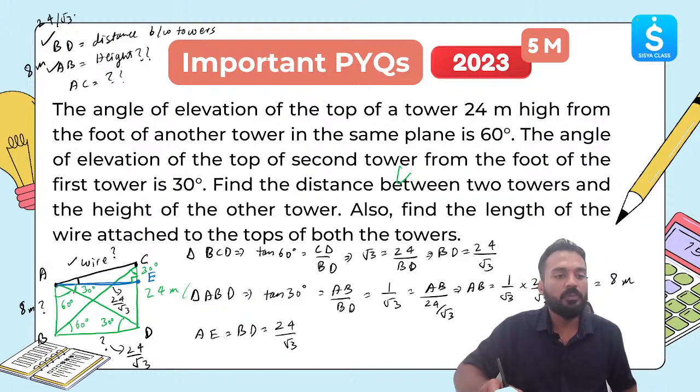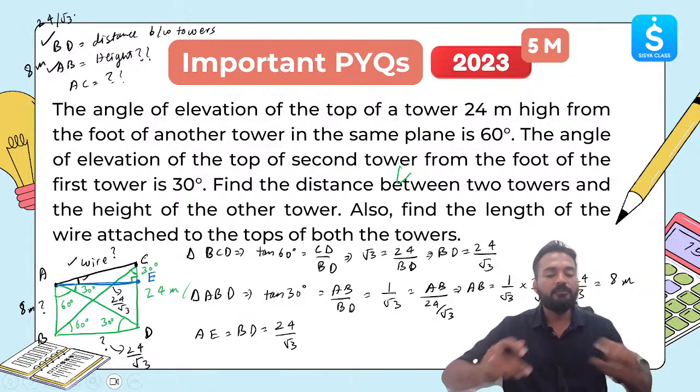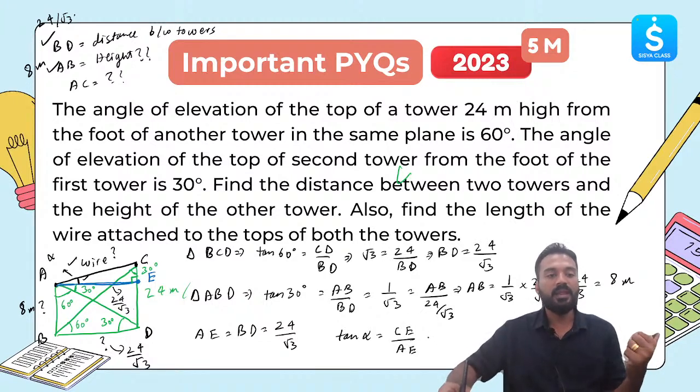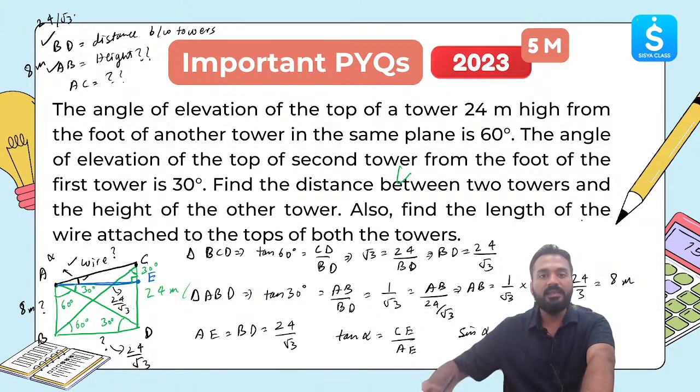This angle will come out to be 60, 30, and this angle over here CE, and you can easily find out this angle. And once you find out this angle, you can find out the ratio. If this angle is alpha, then tan alpha will be equal to opposite side CE divided by AE. Clear? Once you find out what is CE and AE, AC will be very, very easy for you to find out using sine alpha, which will be coming out to be CE by AC. And once you find out alpha, you can easily find out what is AC as well. Okay. So till here, I hope everyone is with me and we can solve these questions very easily.